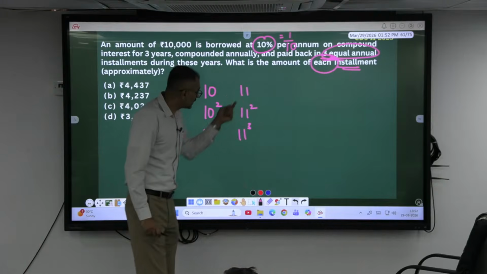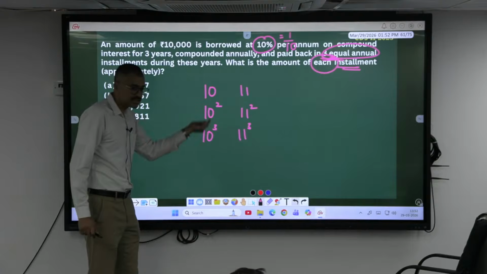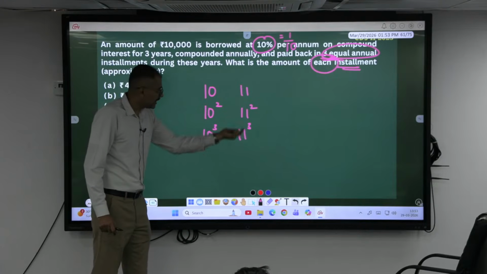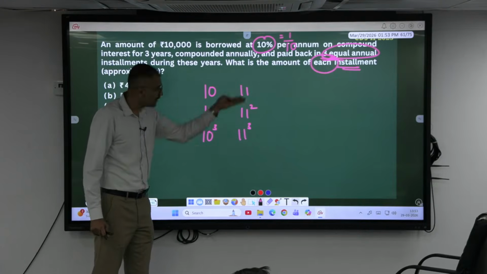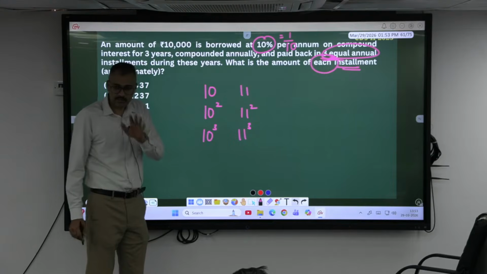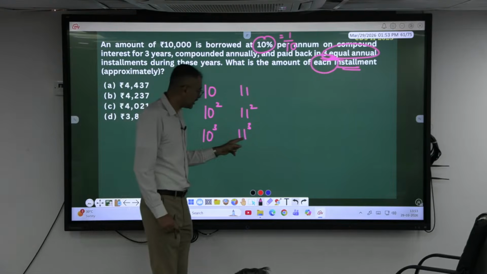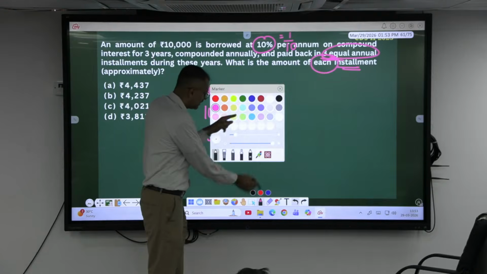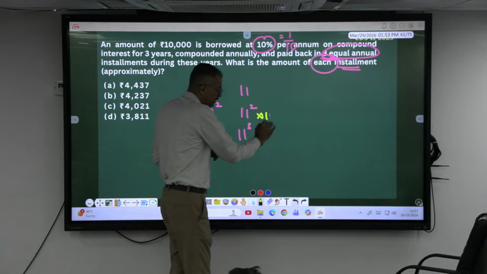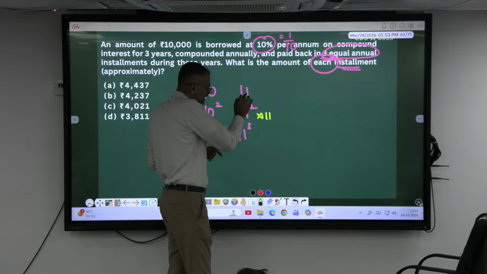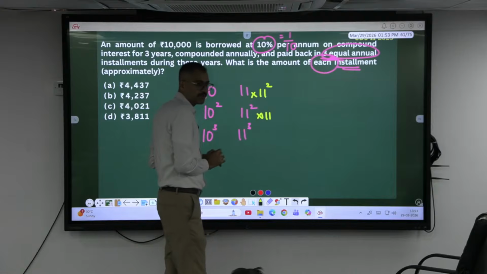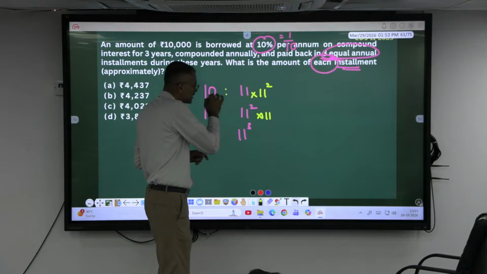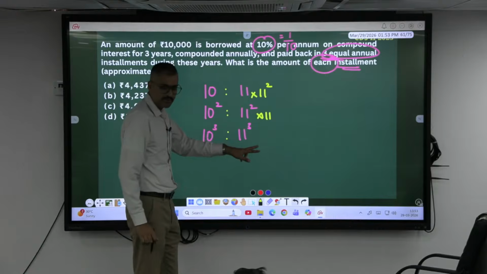These are the installments. These are the principal money. Can you see? Are they equal? No. If they are not equal, you know how to make them equal. If this is 11 cube and 11 square here, what should be done? Multiply by 11 to make it equal. If this is 11 and these are 11 cube, how to equalize this one? 11 square. If you are multiplying here, this also gets multiplied. This also gets multiplied by 11.